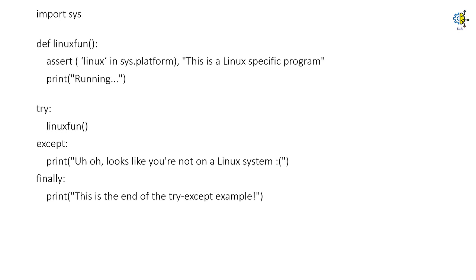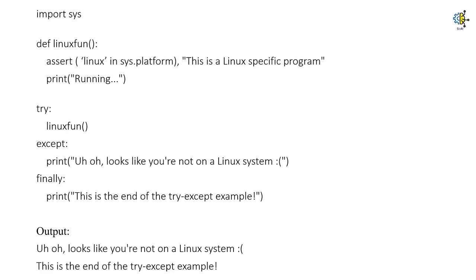Once I run this program, the output would look something like this. As you can see, my program has run into an error because I am not on a Linux specific platform. So the output statements are, uh-oh, looks like you're not on a Linux system, and the result of the finally block, which is this is the end of the try except example.